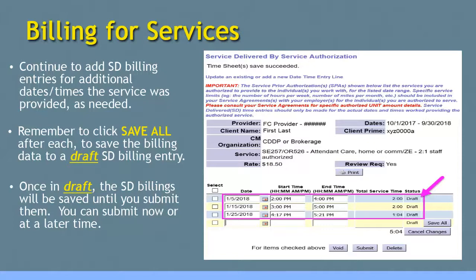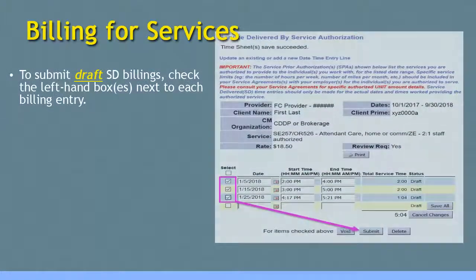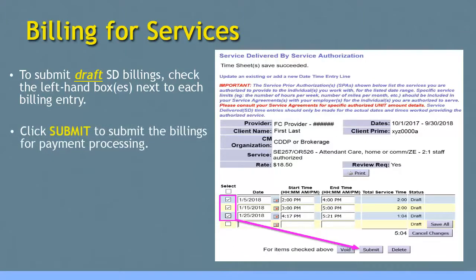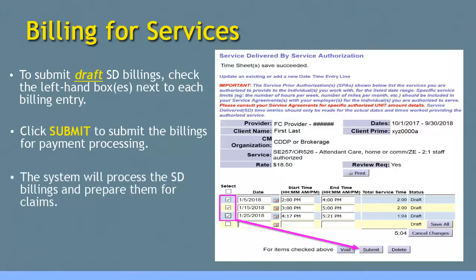You can submit them now or wait and submit them at a later time. To submit your draft SD billings, check the left-hand box next to each billing entry. With your billing entries checked, click Submit to submit those billings for payment processing. Once submitted, the system will process the billings and prepare them to be placed into claims for payment.